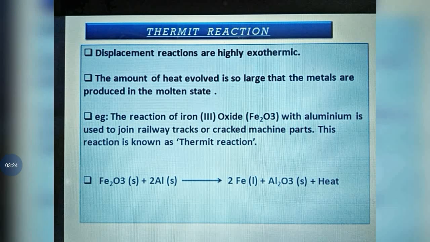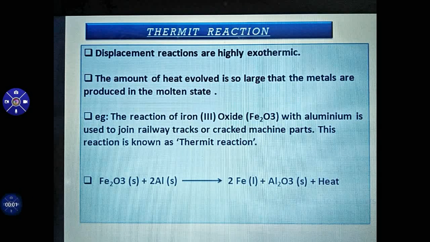See, displacement reaction, as we know, is highly exothermic. The amount of heat evolved is so large that the metal is produced in the molten state. Here you can see one example. Iron oxide reacts with aluminium. This method we commonly use for joining railway tracks. Here aluminium is more reactive than iron, and it displaces iron from ferric oxide and forms iron and aluminium oxide by releasing a large amount of heat.